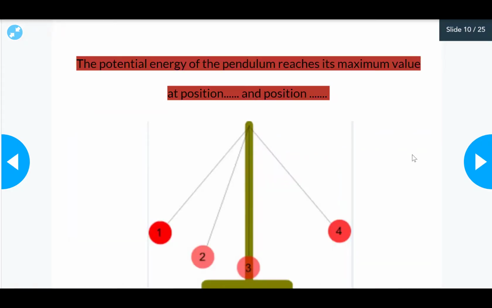Take this example about the pendulum. The ball is moving from 1 to 4, from right to left. At what position can the potential energy reach the maximum? It will be the highest, so it's in position 1 and position 4, because it's about height.